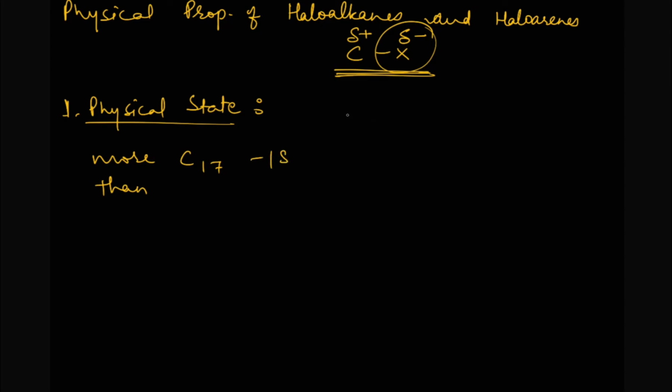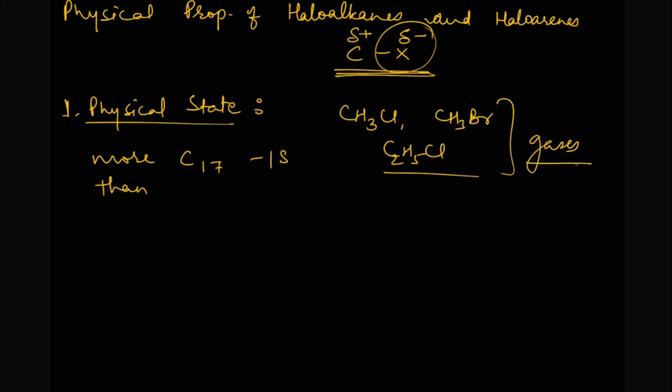But the lower members like chloromethane, bromomethane, chloroethane or bromoethane are gases at room temperature. Higher members will be liquids, and still higher, 17 or 18 carbon, more than that, they will be solids at